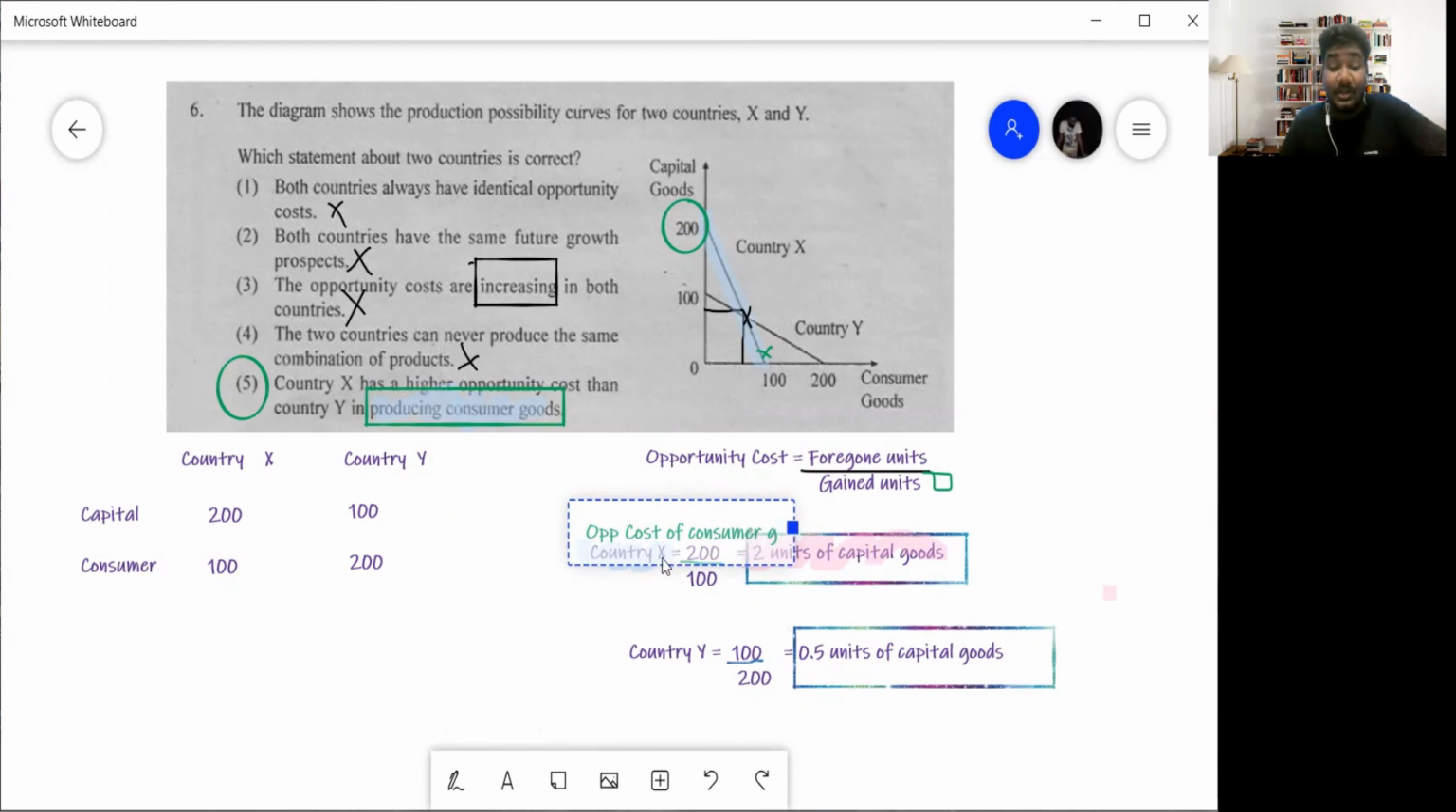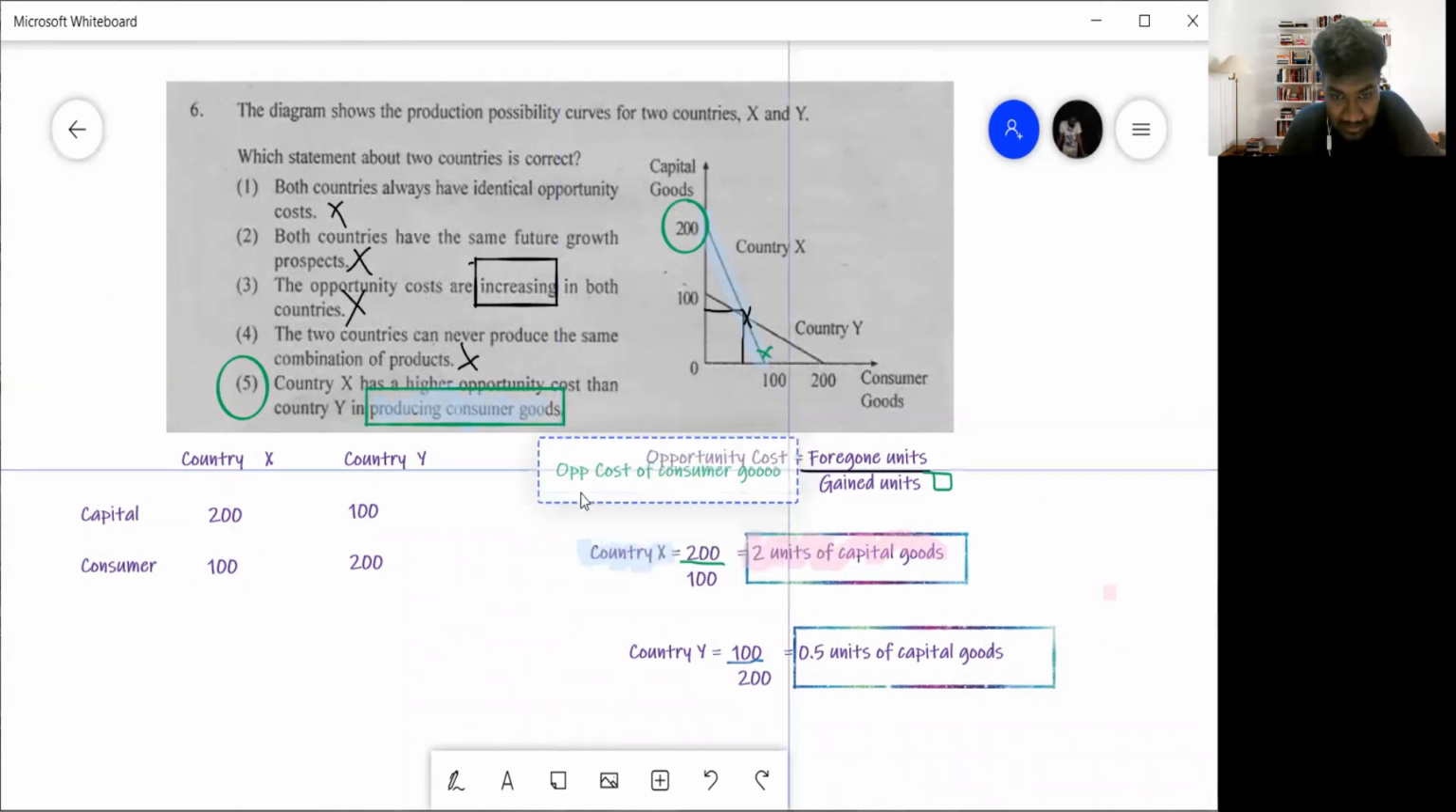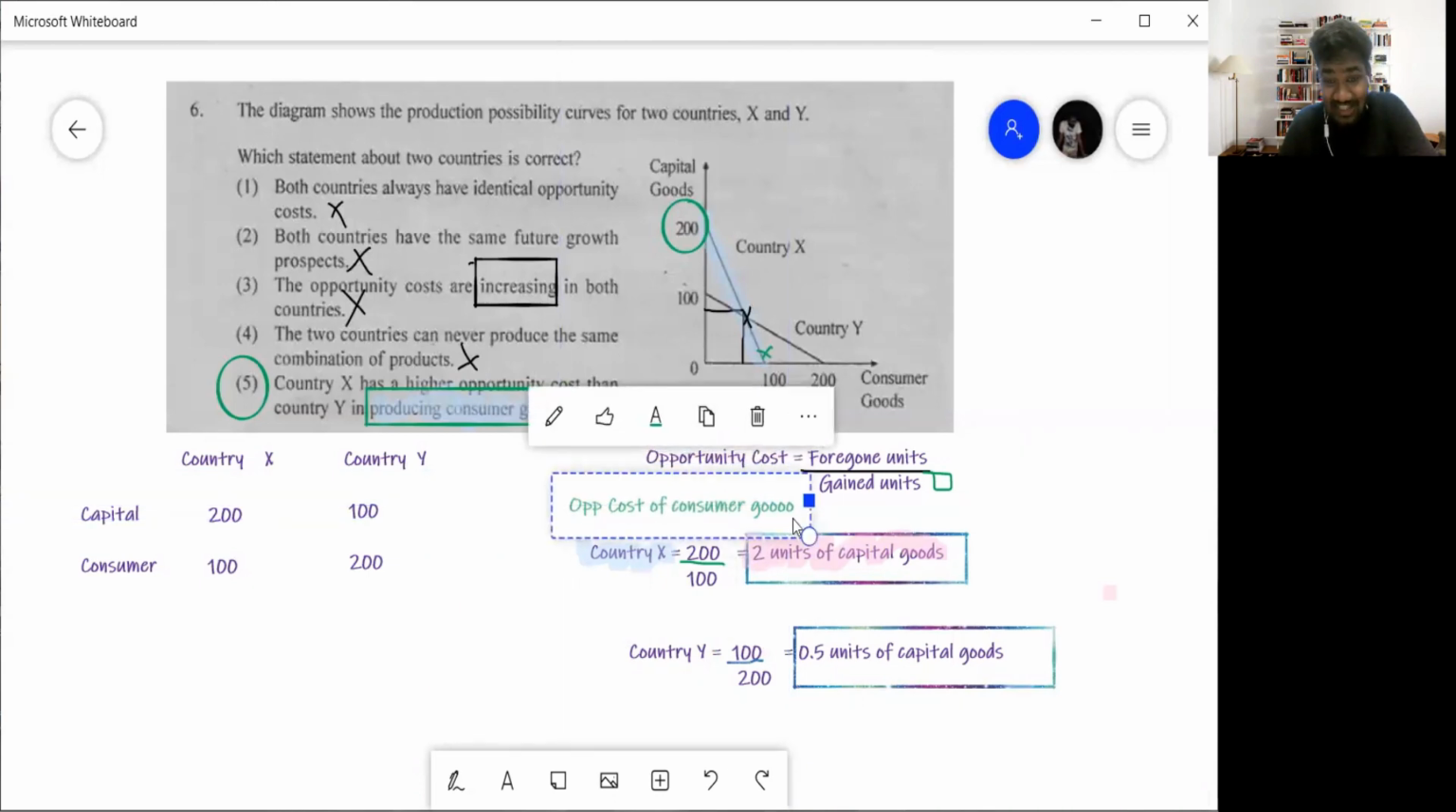Okay, sorry, small typing error. This board is a little slow, it gets stuck a little. I'm wondering what the problem is.